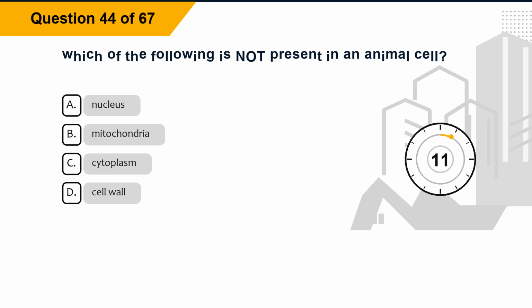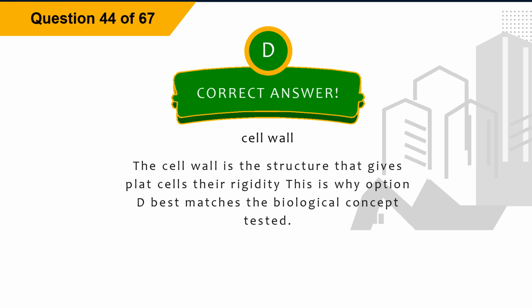Question 44. Which of the following is not present in an animal cell? Option A, nucleus. Option B, mitochondria. Option C, cytoplasm. Option D, cell wall. The correct answer is option D, cell wall. Explanation: the cell wall is the structure that gives plant cells their rigidity. This is why option D best matches the biological concept tested.